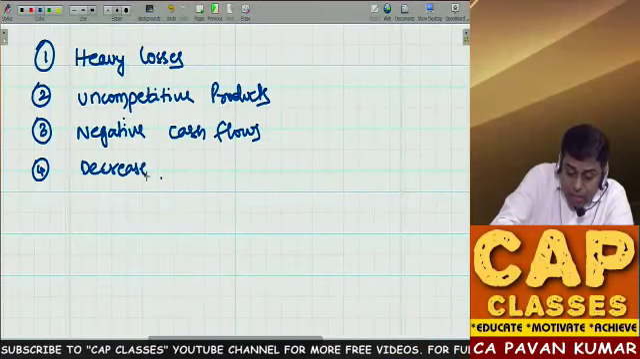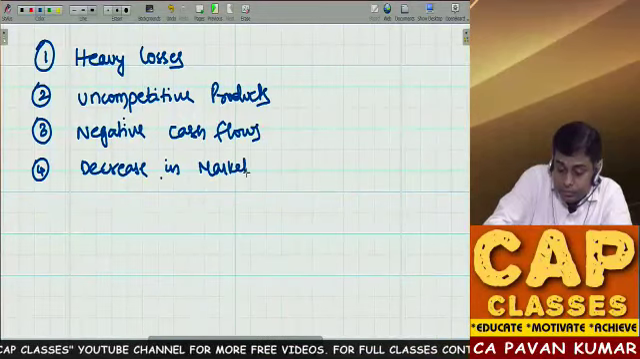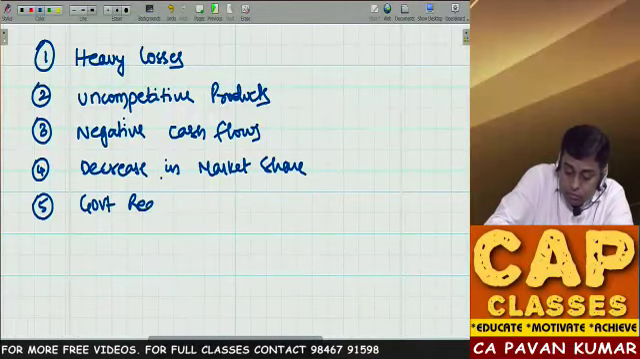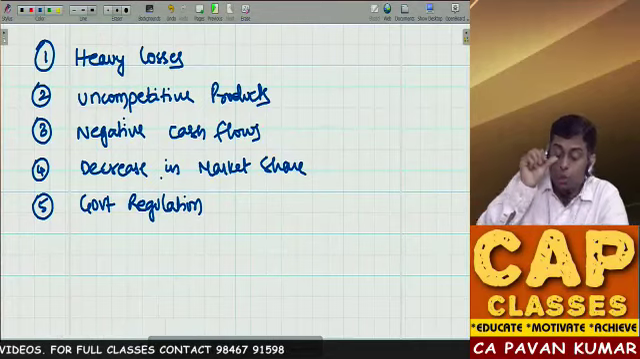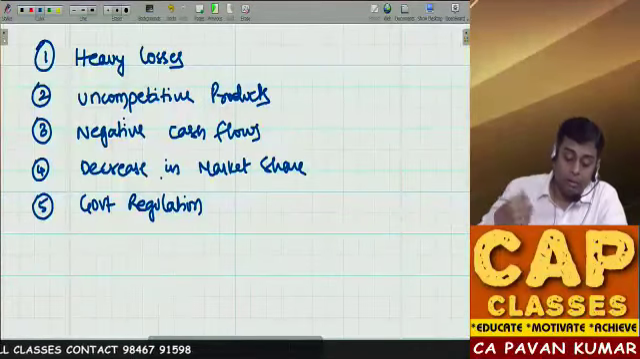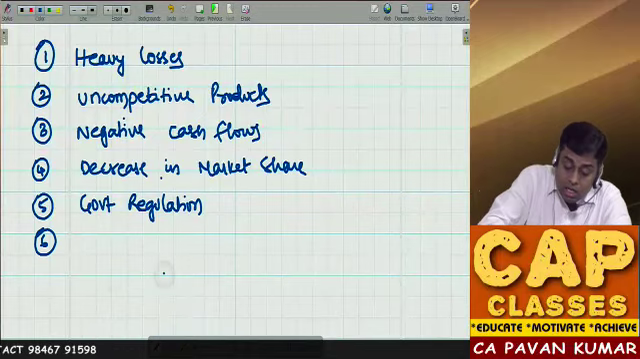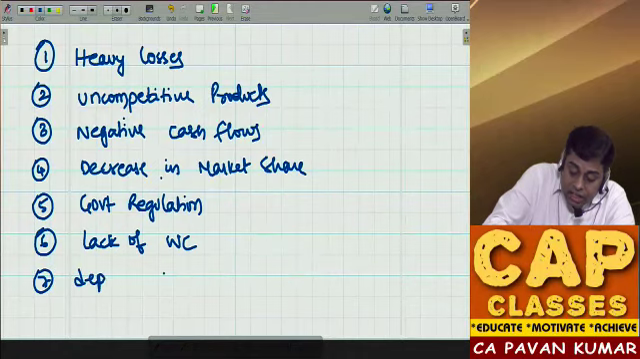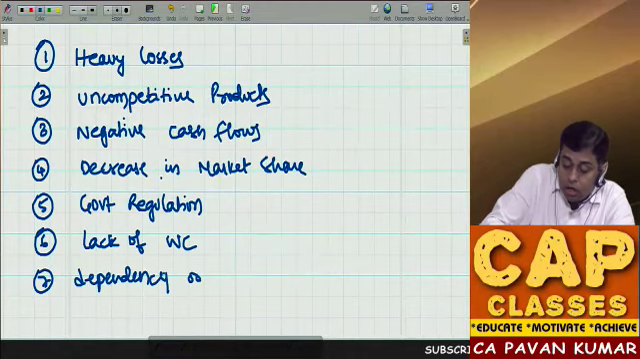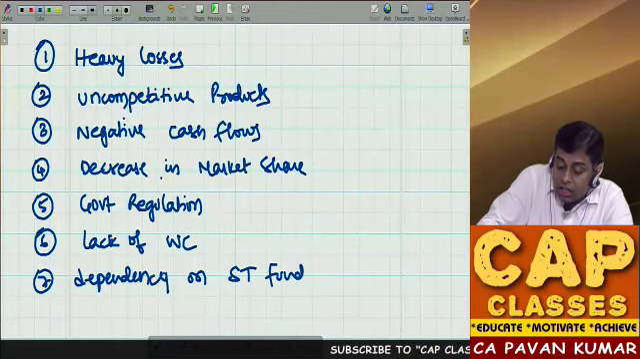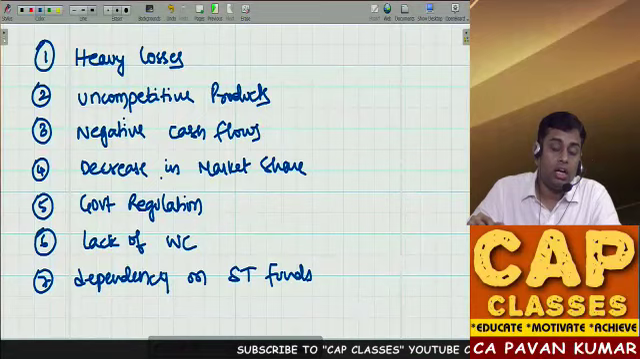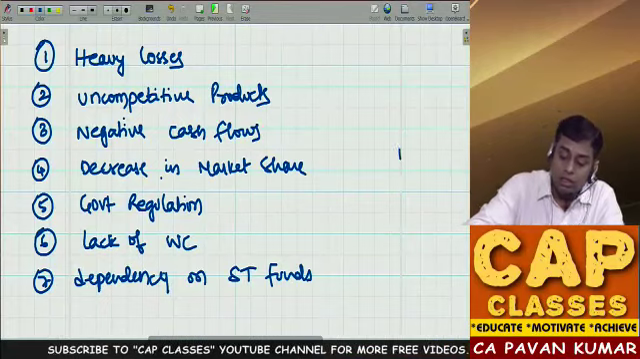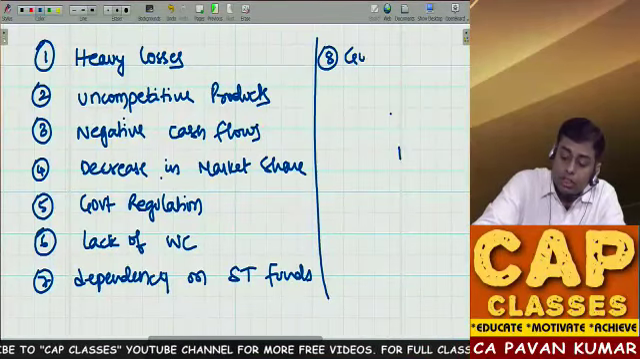Huge decrease in market share. Government regulation. Sometimes government will ask you to downsize your business. It could be government regulation. Lack of working capital. Dependency on short-term funds. So you cannot depend on short-term funds in the long run. So you have to have long-term funding also. Then other going concern problems.